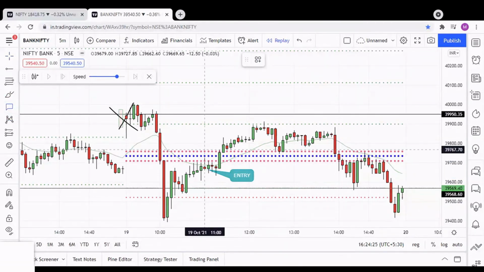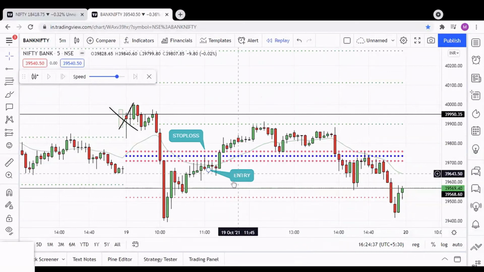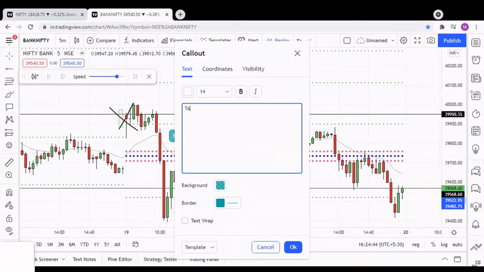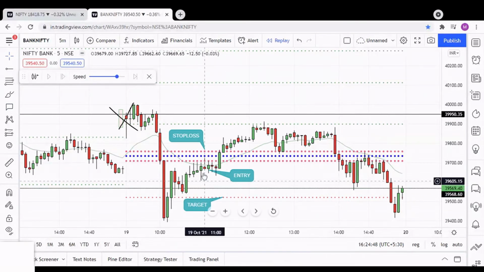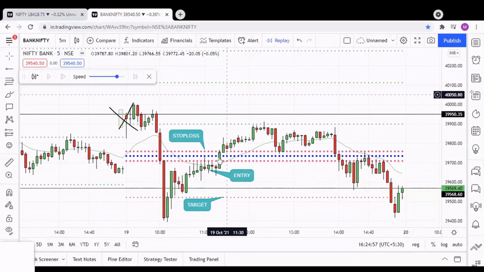And you can place the stop loss above CPR because CPR is almost narrow CPR, so you can place a stop loss above the CPR and you can book your profit at this pivot here. This is a target. But look, the market didn't reverse and it kept on going up and took away the stop loss, so there is a loss of 1R at this trade.